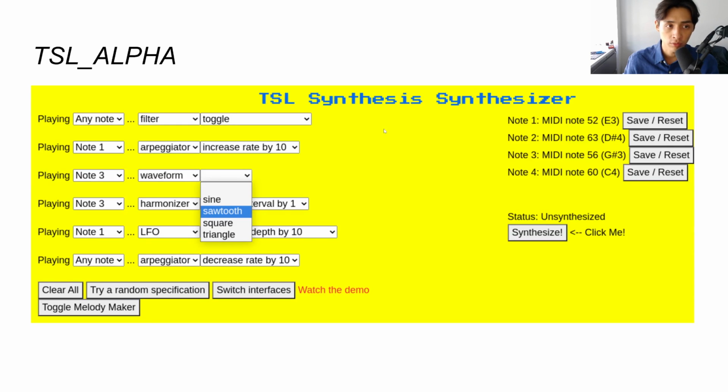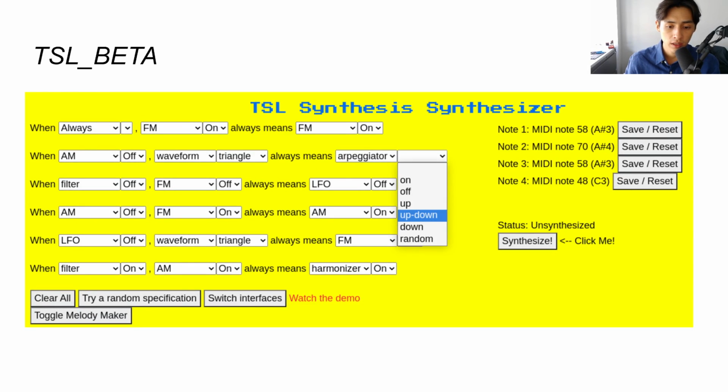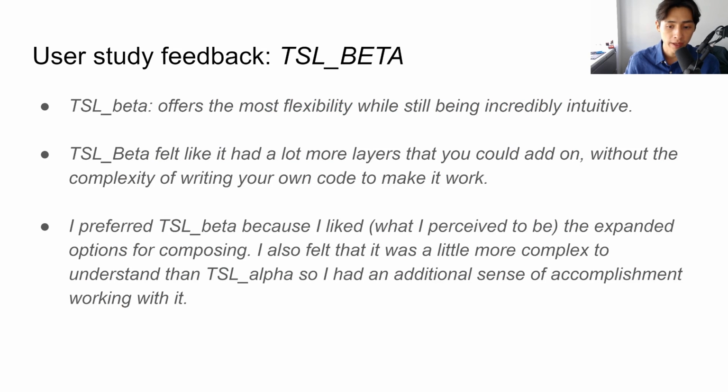For instance, let's start with TSL Alpha, which was the simple drop-down interface. What some people had to say about TSL Alpha was that they found it to be simple and intuitive, and because it was not as complex as the other ones, some people found that it actually allowed them to do the things they intended to do. For TSL Beta, which was still the drop-down interface but with more complexity, some people thought that it was better than TSL Alpha because it had more flexibility and more expressivity. And some people thought that it was still intuitive, so maybe a nice balance between flexibility, expressivity, and understandability.